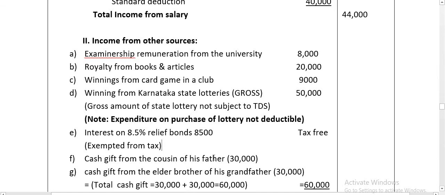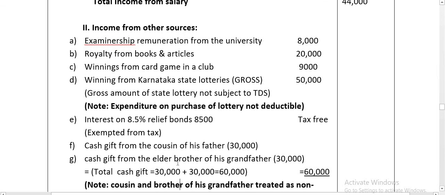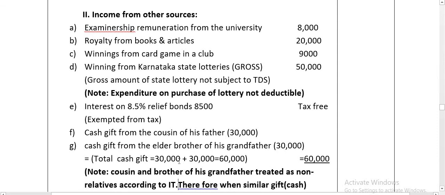Cash gift from the cousin of his father 30,000, and cash gift from the elder brother of his grandfather 30,000. Remember, cousin is a non-relative. Grandfather is a relative, but grandfather's elder brother is not a relative according to income tax.